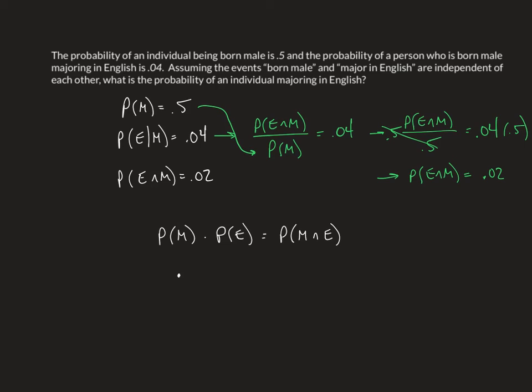We know that the probability of being born male is 0.5, and we know that the probability that someone is male and majors in English is 0.02. So now this is just some simple division. Divide by 0.5, divide by 0.5. And so that leaves us with the probability that somebody majors in English must be 0.04.